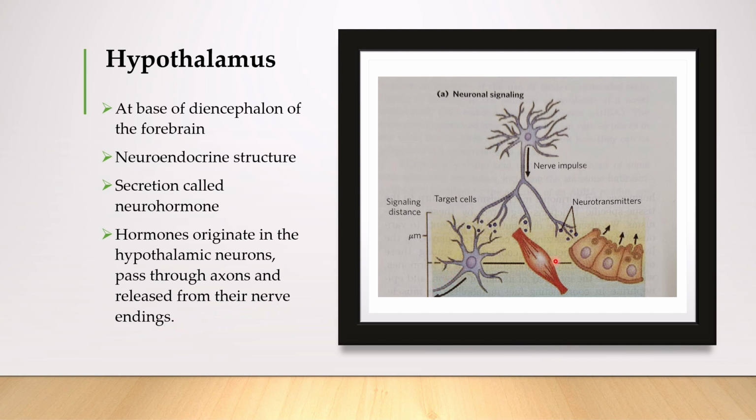In this figure, once the signal is triggered, the hormones originating in the neurons pass through axons and release from the nerve endings and reach the target cells and regulate their functions.